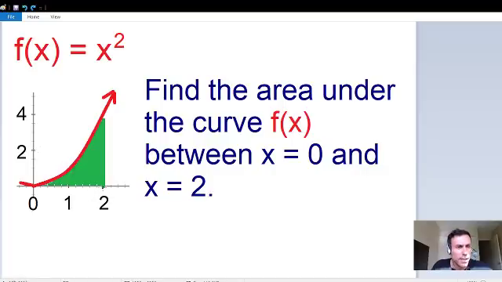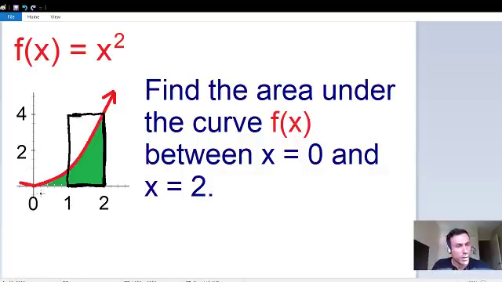Let's say that we just use 2 rectangles to approximate this area. If we use 2 rectangles, they're each going to have a width of 1. Let's say the right side of each rectangle will touch the top of the curve, x squared. It doesn't matter if the right side touches the curve or the left side, you just have to make sure that you stay consistent.